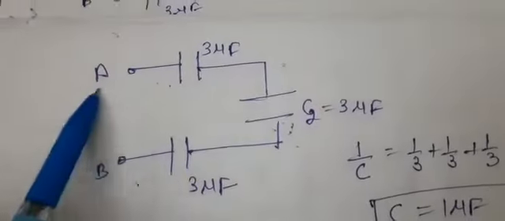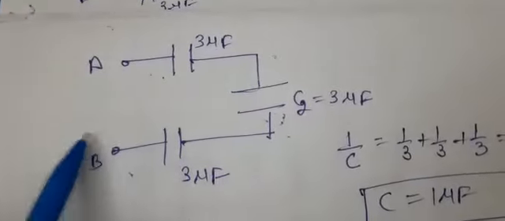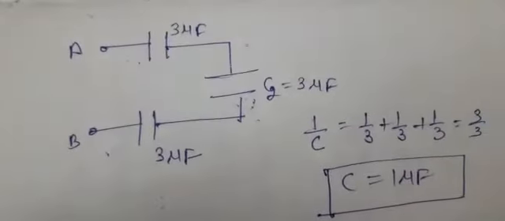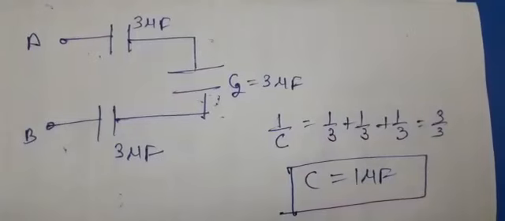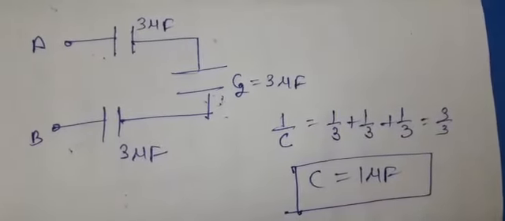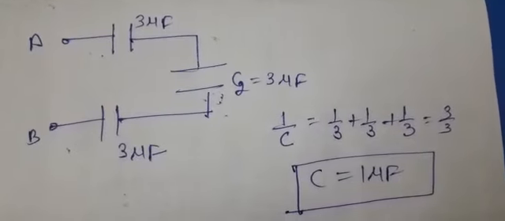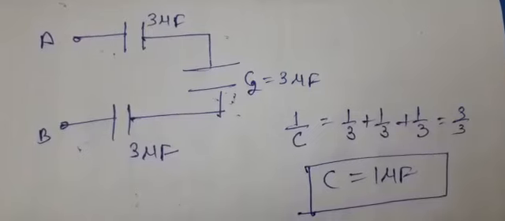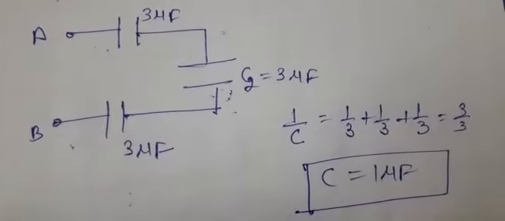Now finally we are getting these three capacitors, which are all connected in series. So the final answer comes out to be 1 microfarad. This way you have understood the first numerical. Here we have applied the concepts of series and parallel combinations.